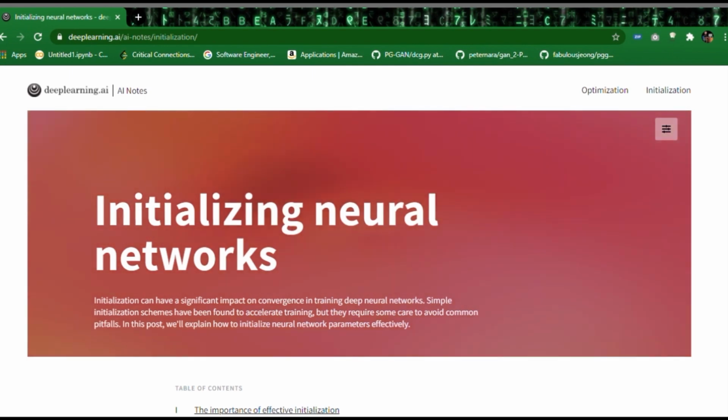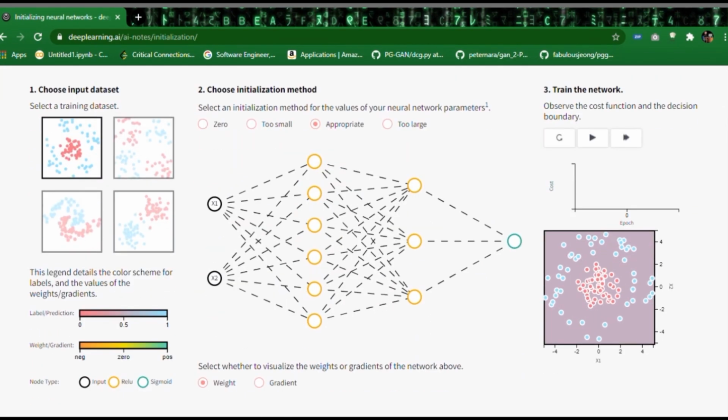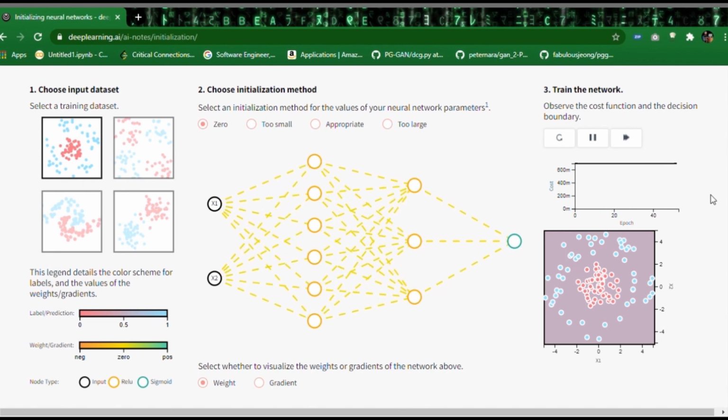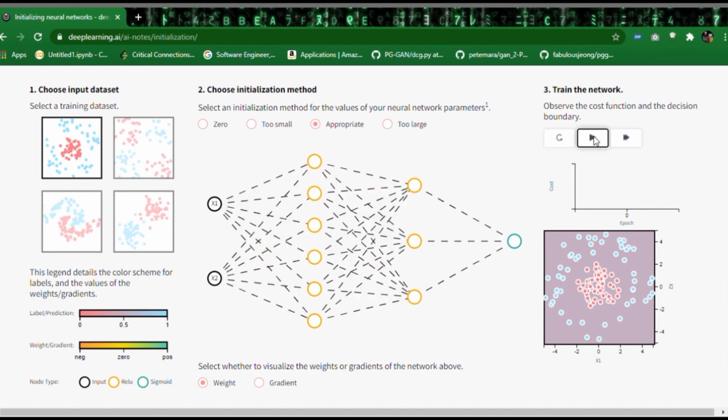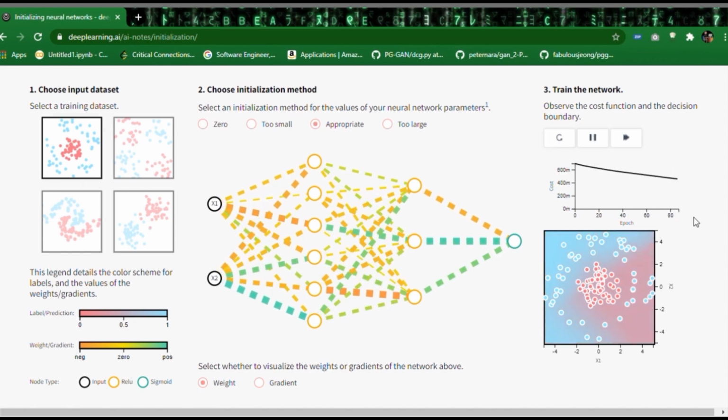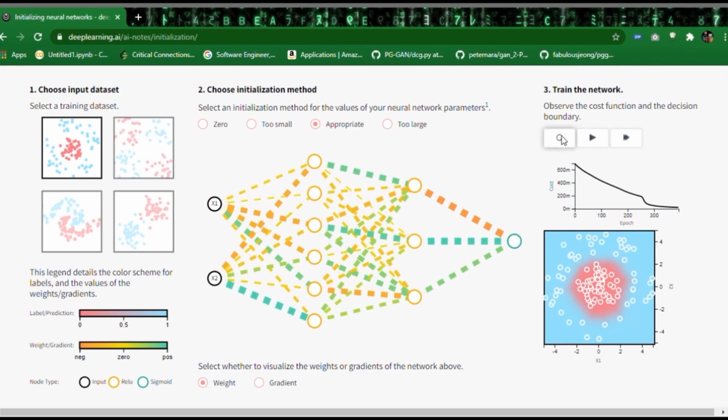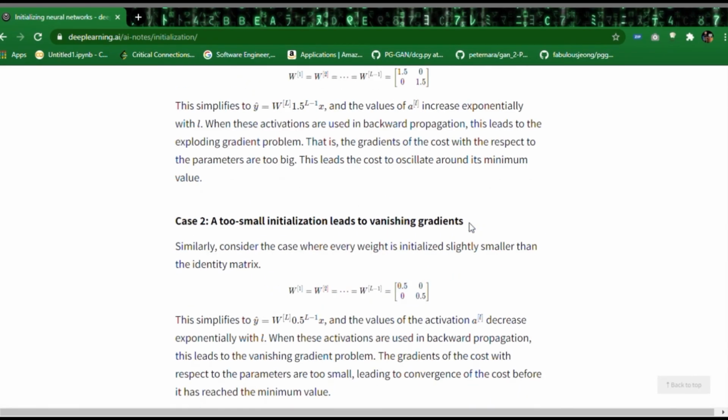Now here is a website which lets you visualize what happens if you initialize the weights with 0. Choose the initialization 0 and hit the play button, and you can see that the loss isn't converging. But if you initialize weights randomly, then you can see the loss is slowly going down and the model is successfully making a decision boundary. The link of this website is in the description. You can check it out to know more about weight initialization.